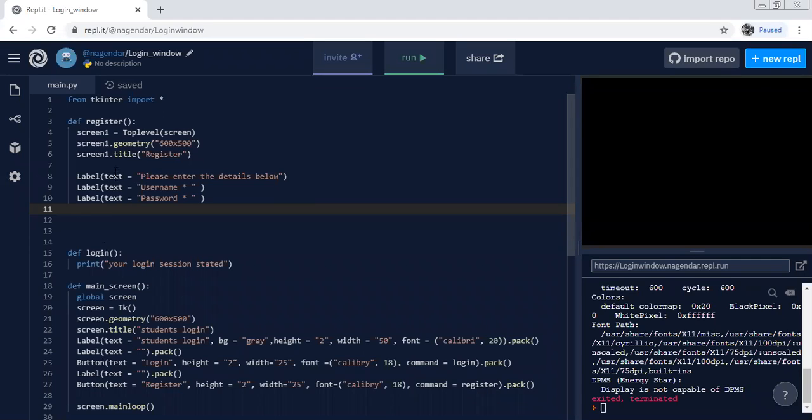Now here, label text, and here also label text. So how can these two things be differentiated? This one is globally defined on the main screen, so whatever is shown first gets those labels. But here we need to mention on which window these labels need to be shown.